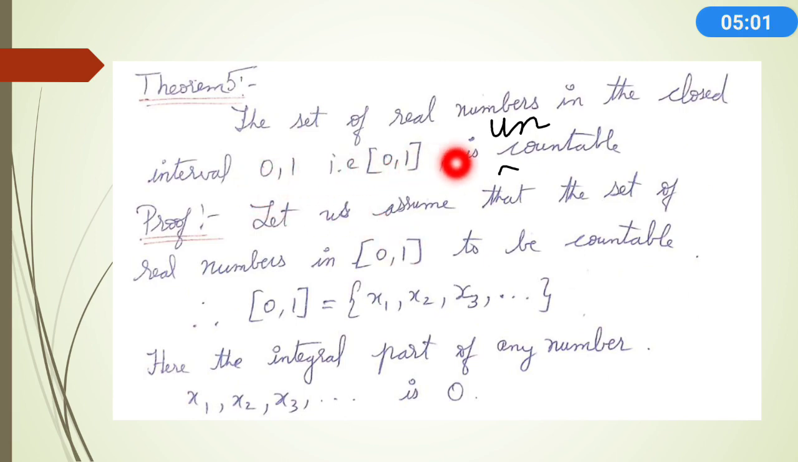The set of real numbers in the closed interval [0, 1] is uncountable. This is what you have to prove. Again, to prove this theorem, let me explain it with an example.